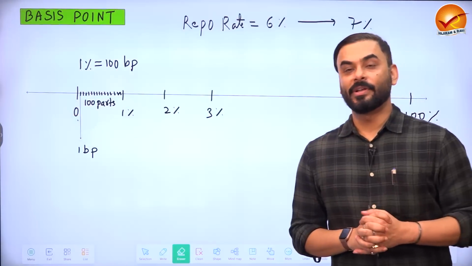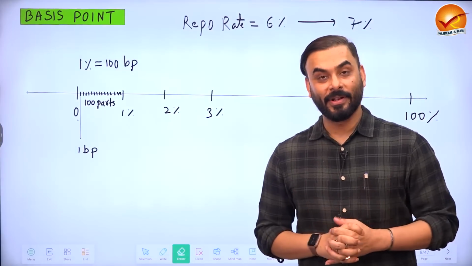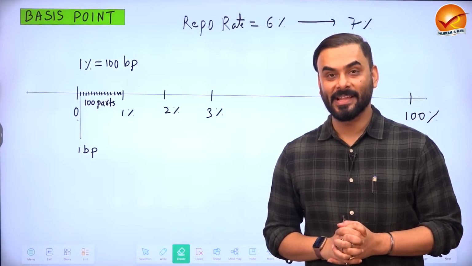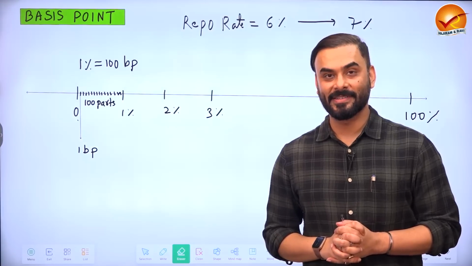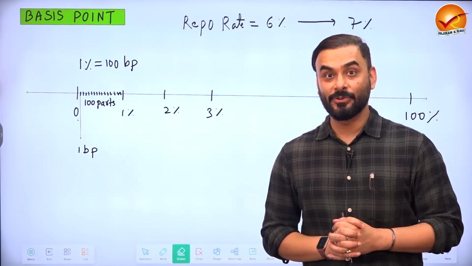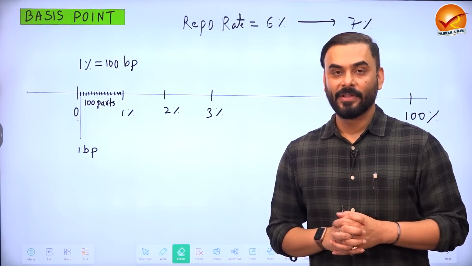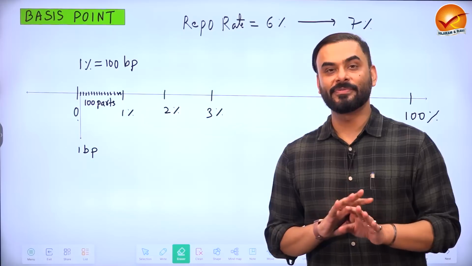Now let us look at the concept called basis points. Guys, you remember when we were in school and college, when we appeared in exams, we used to get percentage of marks. Like total marks in a subject was 100, we used to get 90, that used to be called 90%. Somebody got 91%, etc. So measuring marks through percentage was very easy.